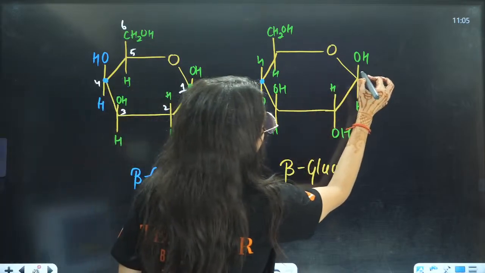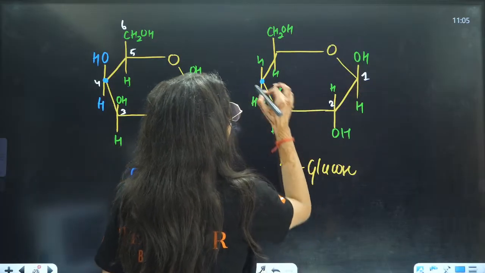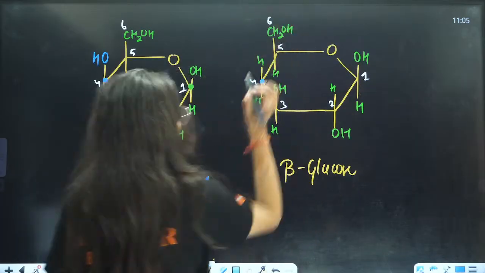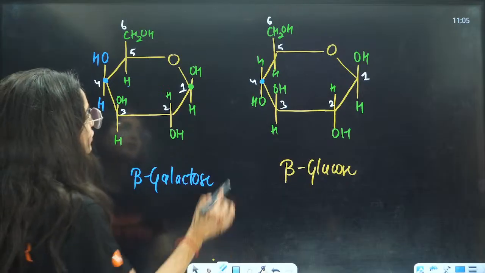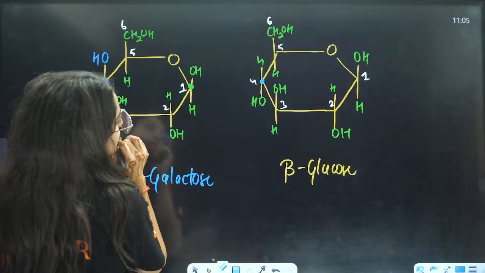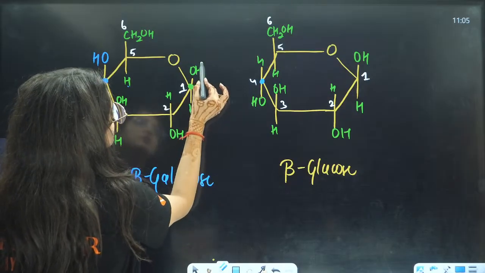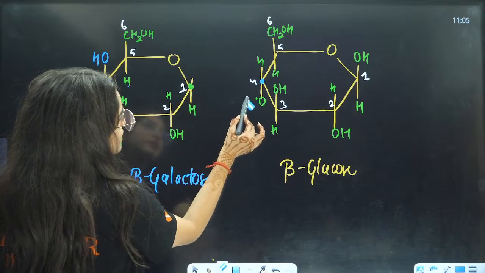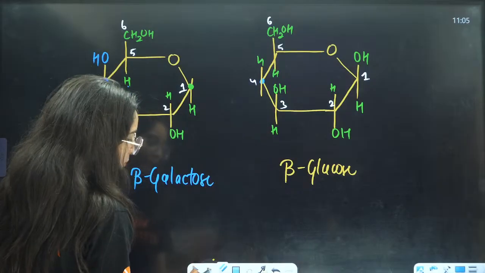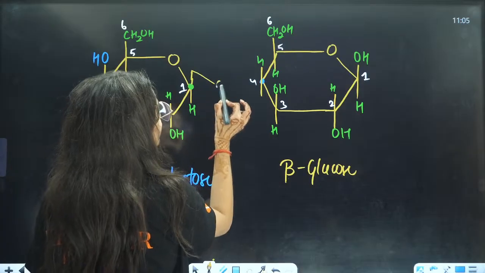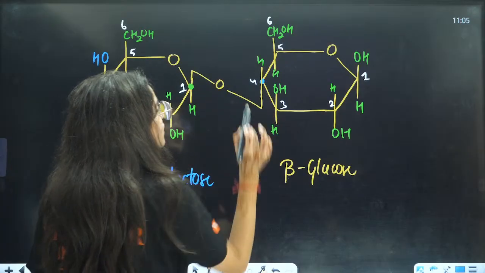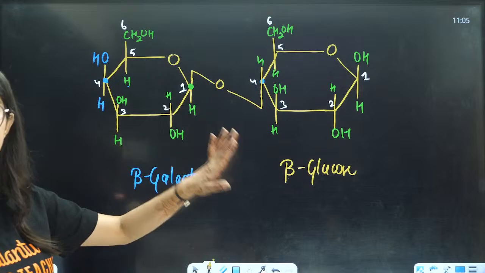This is 1, 2, 3, 4, 5, 6. Now, you need to eliminate water from here. This is OH, this is H. So this OH and this H will form a glycosidic linkage here like this. Okay, this is the glycosidic linkage that will be formed.